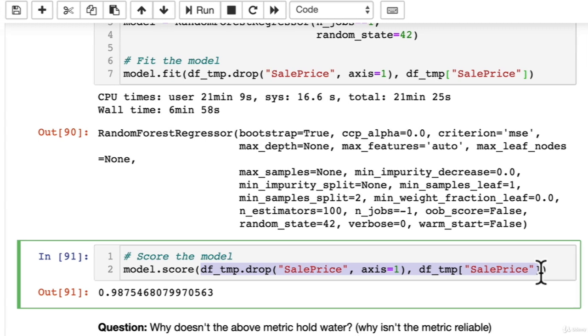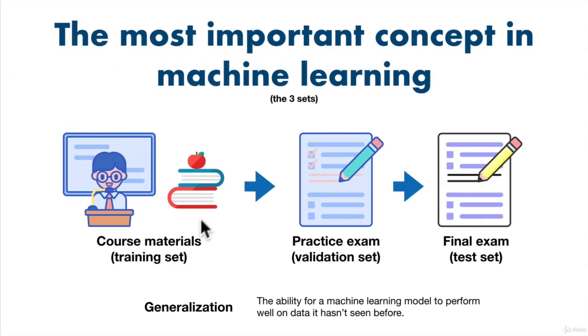Essentially, if we were thinking about this as being a university course, we've learned the course materials, but instead of testing our model on the equivalent of a final exam, aka a test data set, we've just evaluated our machine learning model on the exact same materials that it's learned on. It's like you were in one class and got given a book to read, and then you're tested with questions directly from that book.